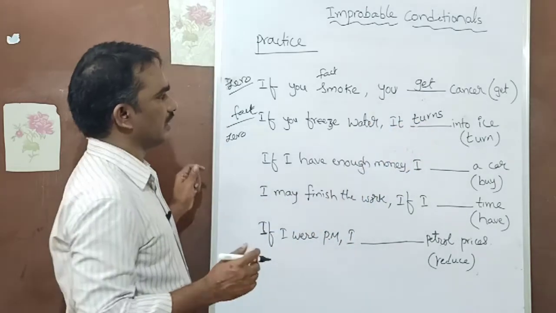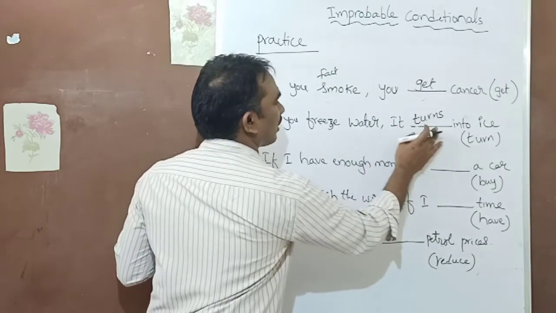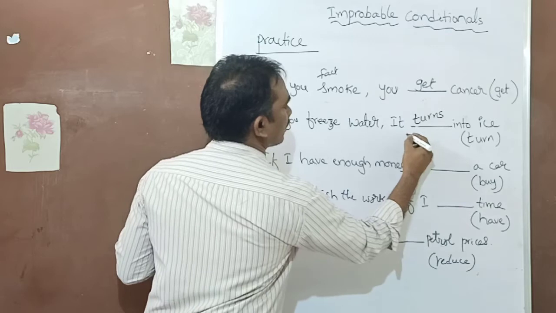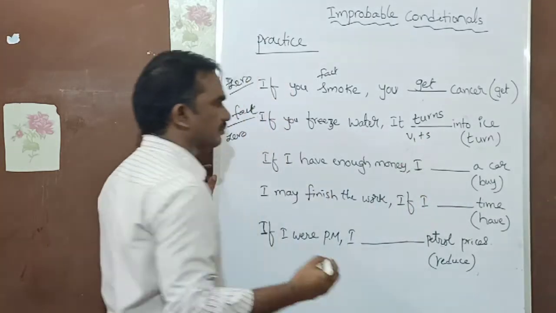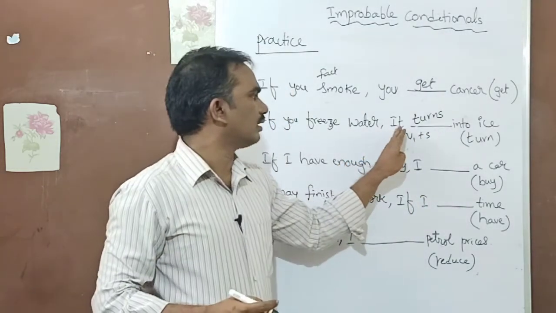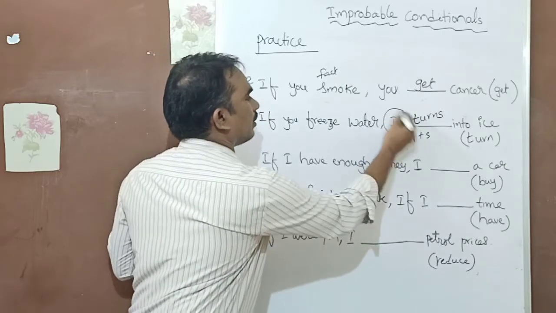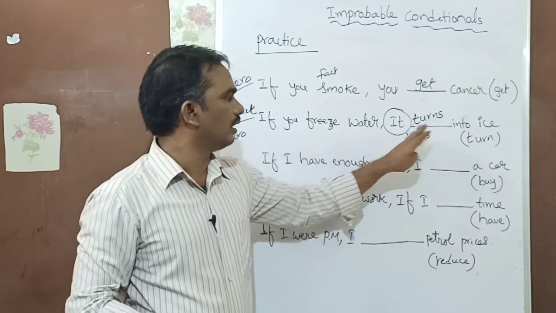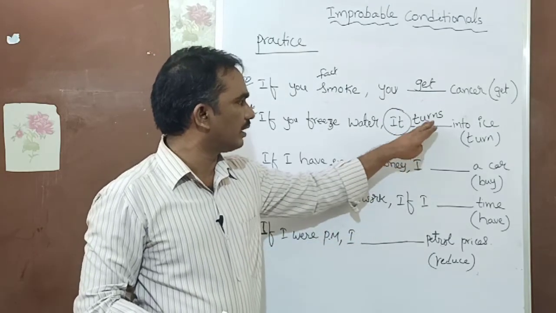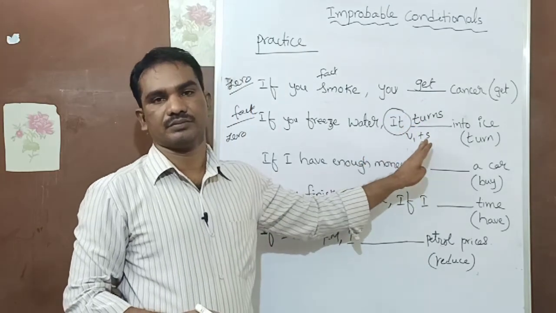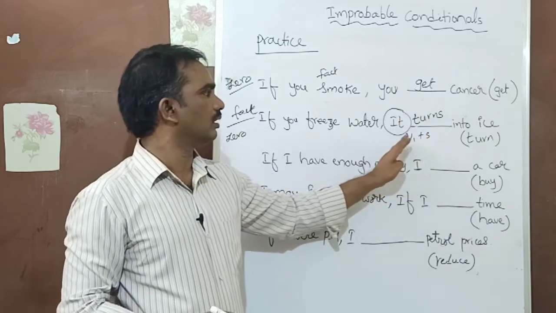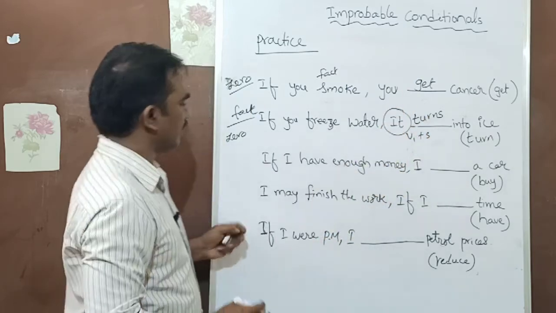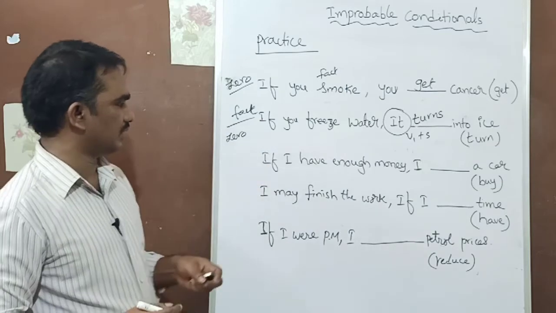So here let me tell you. It's not turn, it turns because V1 plus S. Why? It's a third person singular subject. So it turns.